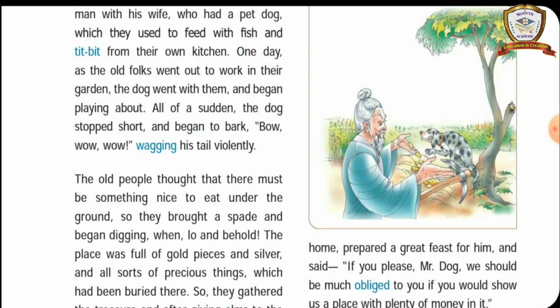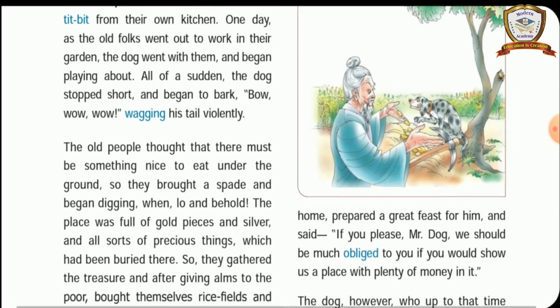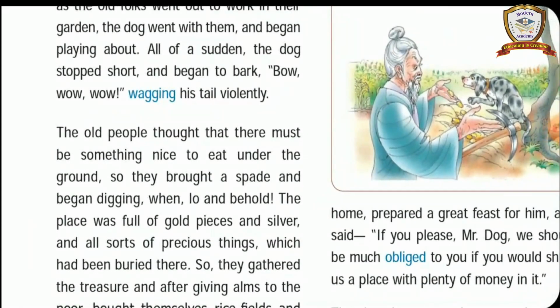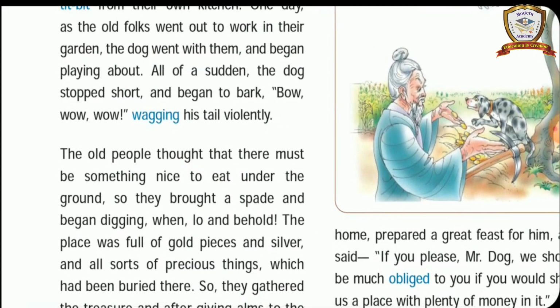And the next one, listen carefully, identify the character speakers. He had a pet dog. Who had a pet dog? An honest man. He found a treasure with the help of him, the dog. Whom does he refer to? The dog. Understand or not, children? And the next one, they killed the dog.